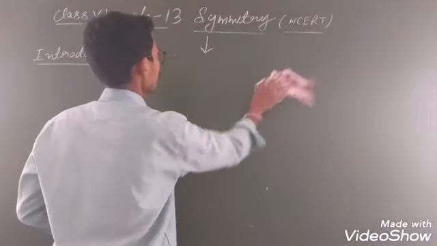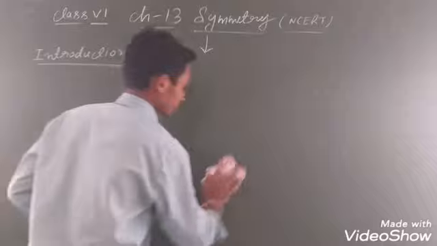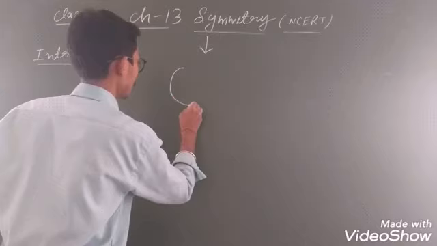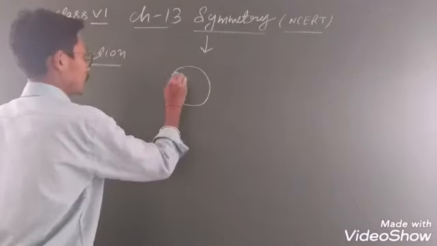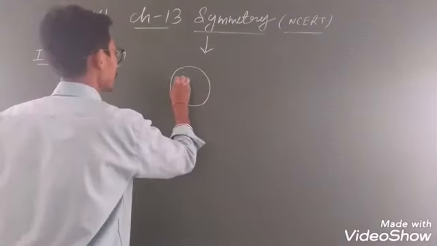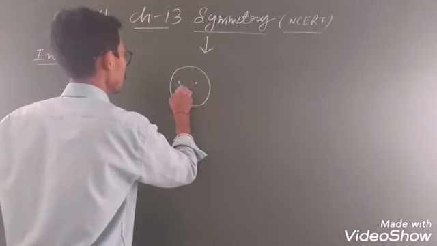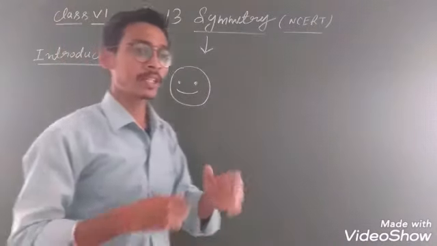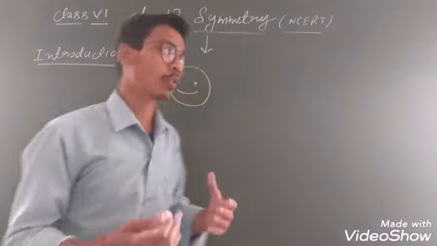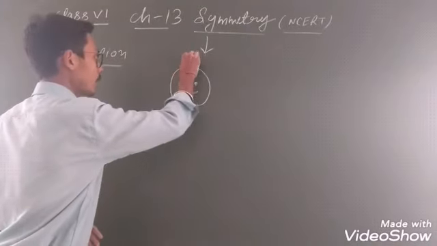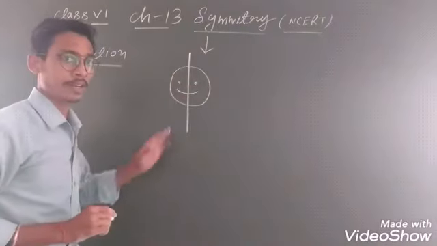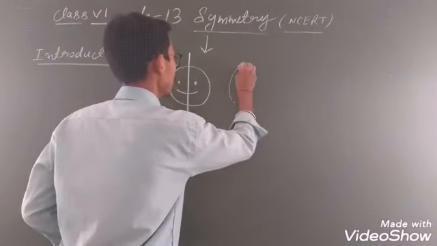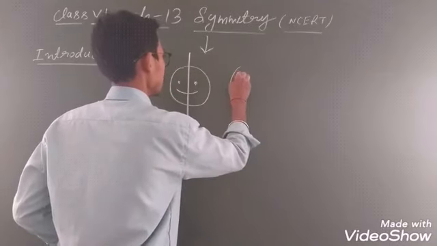In daily life you can see symmetrical things. For example, if this is an emoji face, which you always use in your cell phone and many other places, and I want to know its symmetry, look, if I draw a line like this, you can see it converts into two parts.